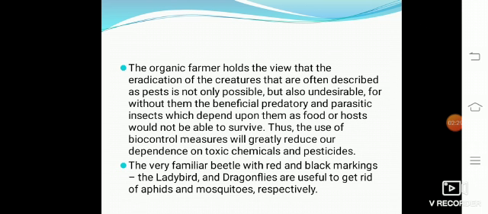Thus the use of biocontrol measures will greatly reduce our dependence on toxic chemicals and pesticides. This is one of the best approaches, and it is very useful for human beings also, because it does not disturb our ecosystem and does not cause different types of diseases in human beings.